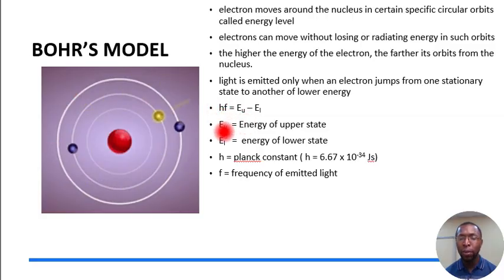While the H represents the Planck constant, the F represents the frequency. The product of the Planck constant and the frequency now gives us the energy. So the change between the upper state energy and the lower state energy is what gives us the energy lost by the electron when it moves from one orbit to a lower orbit. So this is how Bohr explained his own model.